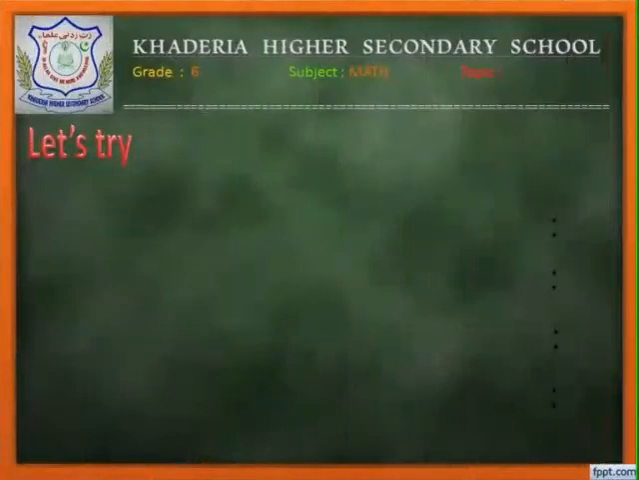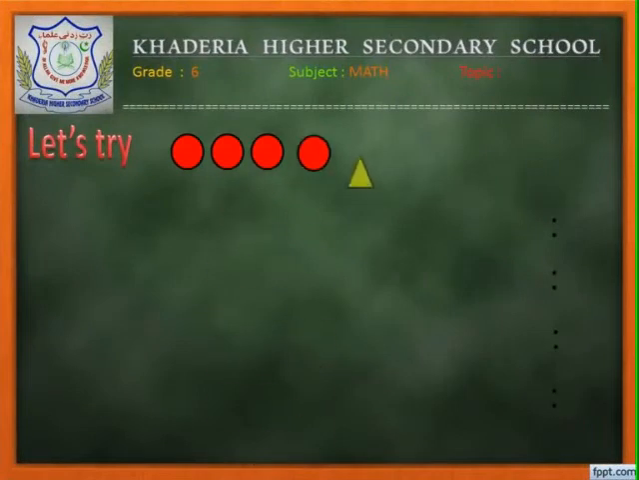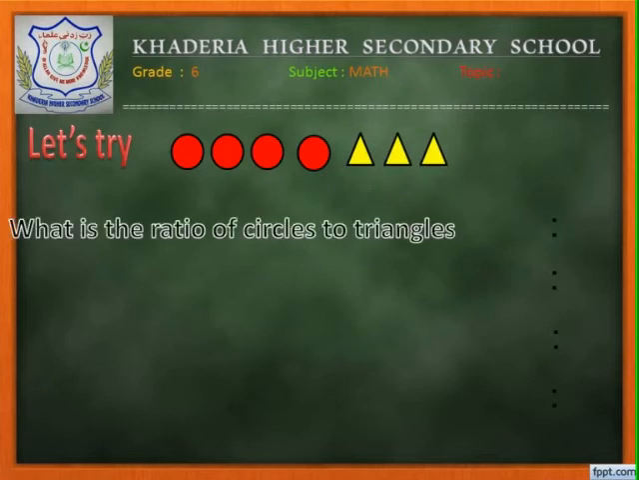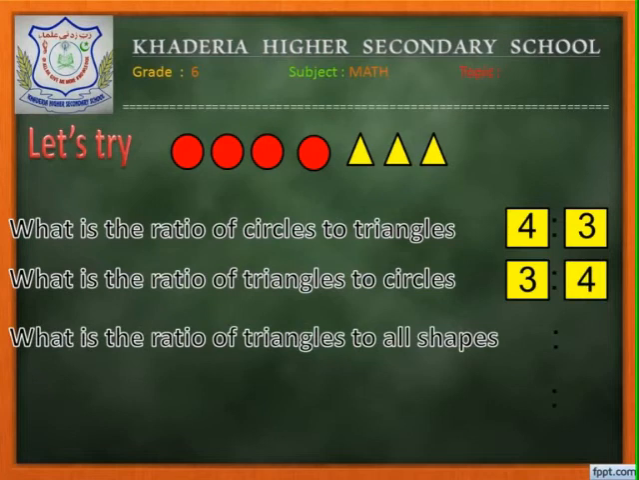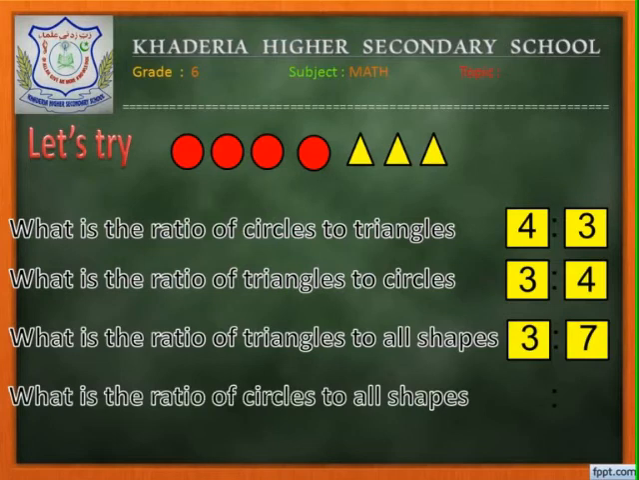Here we have 4 red colored circle shapes and 3 yellow colored triangle shapes. From this, we can find the ratios for the following questions. The ratio of circles to triangles is 4:3. The ratio of triangles to circles is 3:4. The ratio of triangles to all shapes is 3:7. Here the total number of shapes is 7 because we have 4 circles and 3 triangles. Finally, the ratio of circles to all shapes is 4:7.